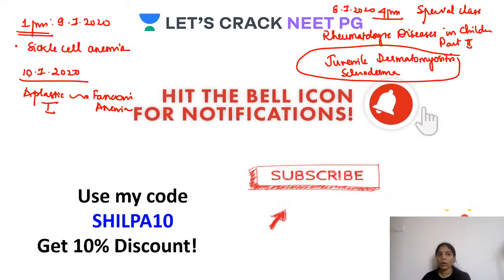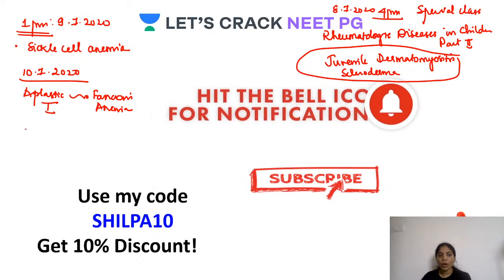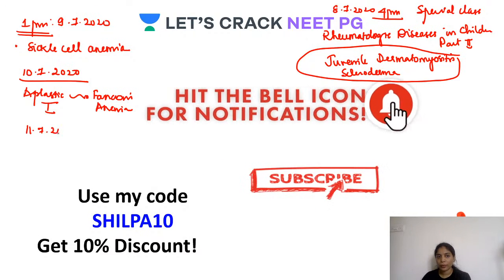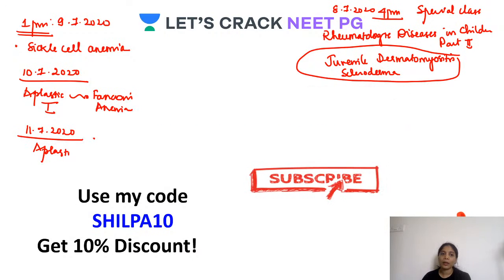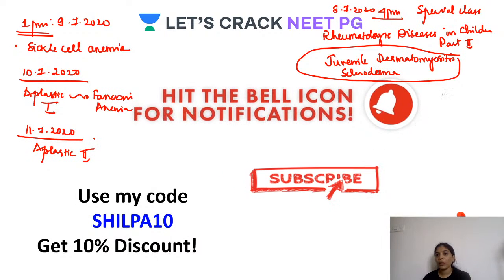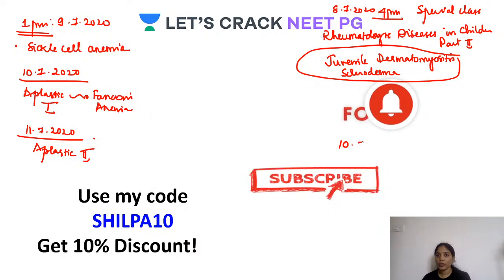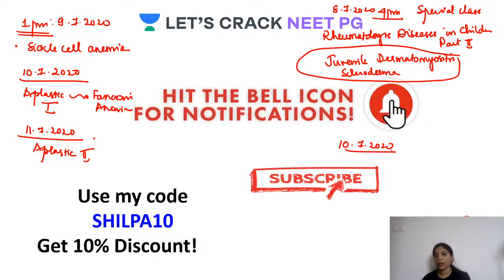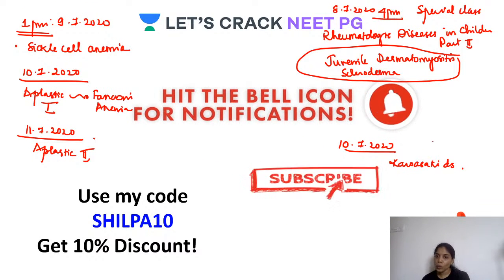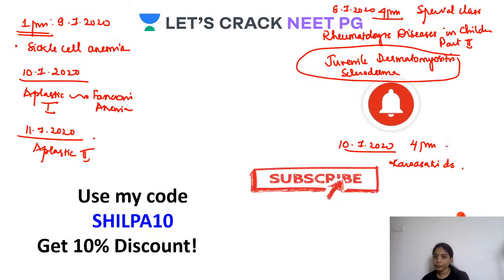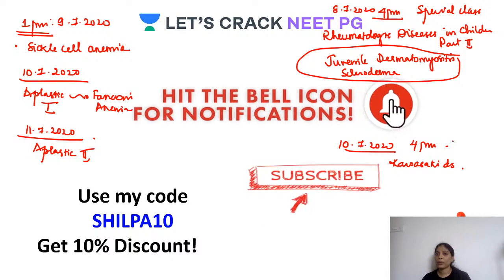One part on 10th and another on 11th. Okay, aplastic. So here on 10th in the special class, I'll be taking a class on Kawasaki disease. So that will be at 4 p.m. Okay, so these are the topic discussions.